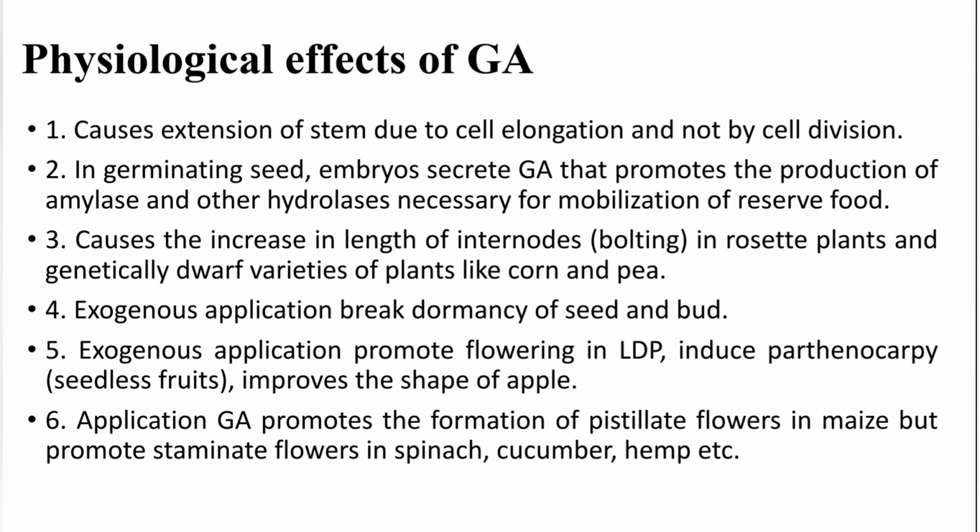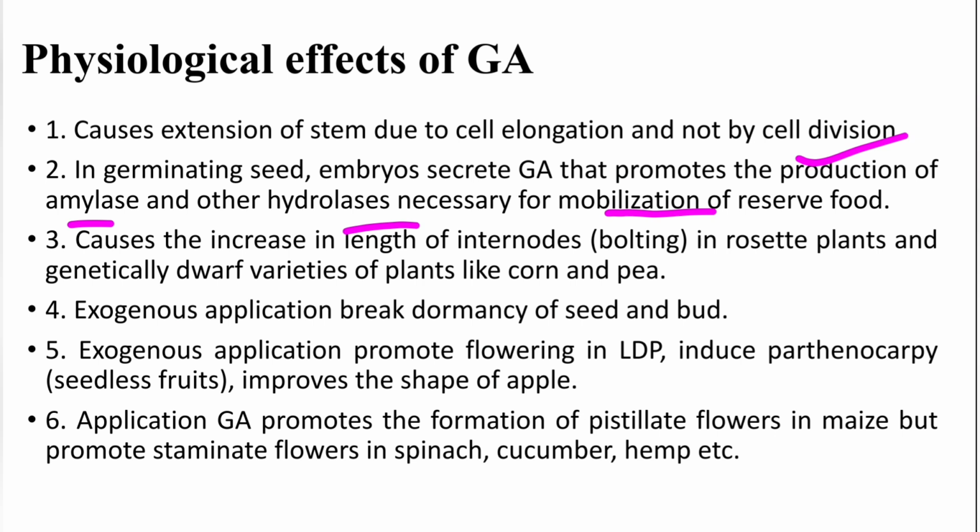Next, what are the different physiological activities? It causes the extension of stem. The first important positive effect of gibberellic acid is cell elongation or stem elongation, not by cell division but by length. In seed germination, young embryos secrete gibberellic acid, which promotes the production of amylase and other hydrolases, which are very important for mobilization of reserve food from the seed during seed germination.